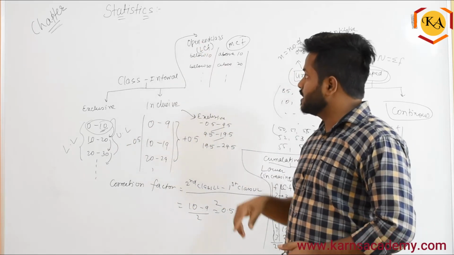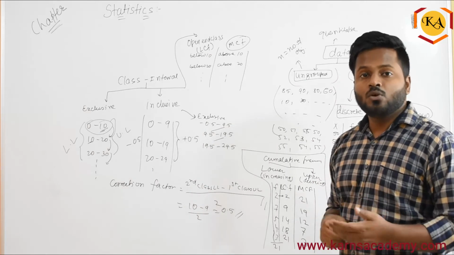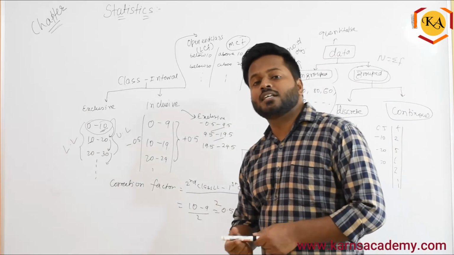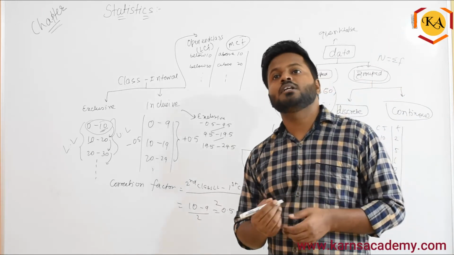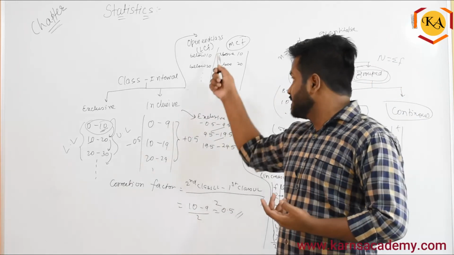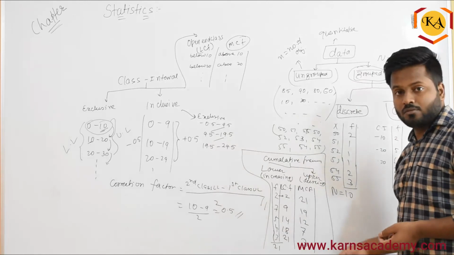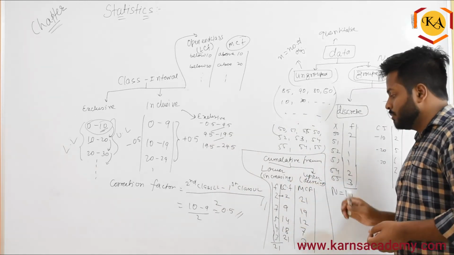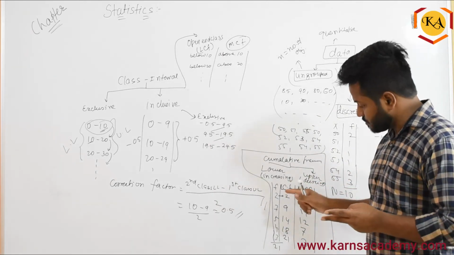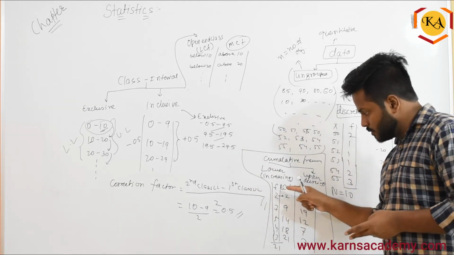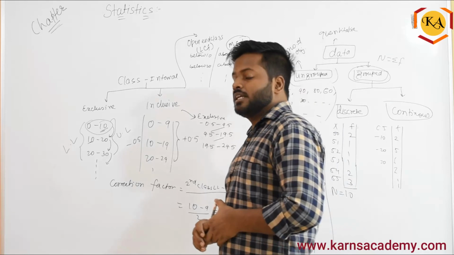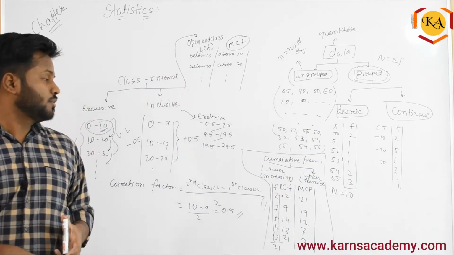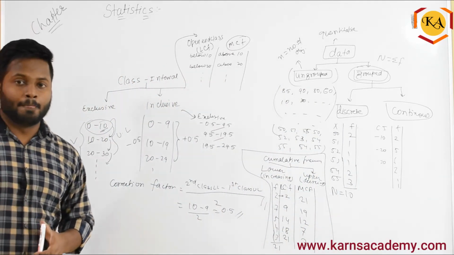And the third type we have studied is open-ended classes, where we have below, above, less than, greater than, or something like that, where one limit, upper or lower, is not given. In that condition they will give you the cumulative frequency. In that there are 2 types of cumulative frequency, less than and more than. So less than means we have to keep adding, and more than, from the bottom we have to keep adding those things, right? So pause the video to note it down, then we will see.